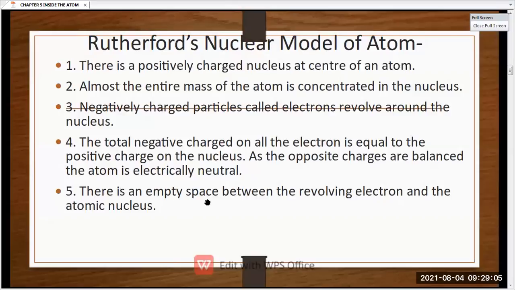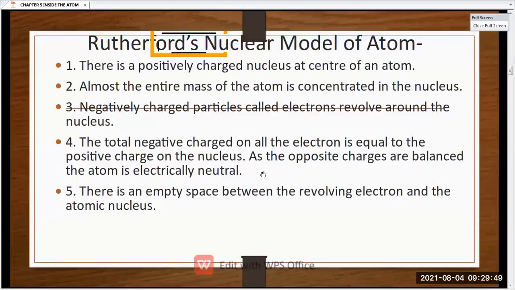Then the total negative charge on the electrons, then what happens? The negative and the positive charge are equally balanced. The opposite charges are equally balanced in the atom, and afterwards the atom becomes electrically neutral. So then what did Rutherford see? That there is some empty space between the revolving electrons and the atomic nucleus. So what did he see? When the negative charges were revolving around the nucleus, he saw that there is some empty space between the electron and the nucleus.